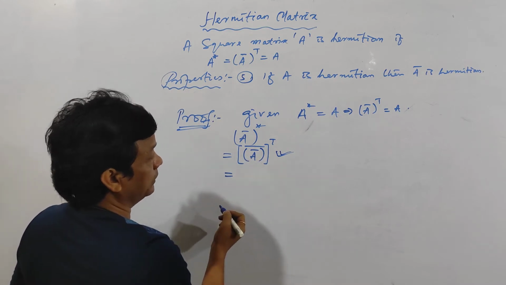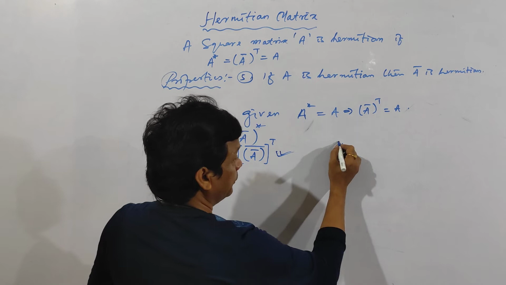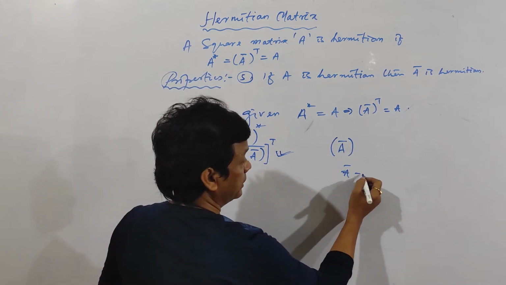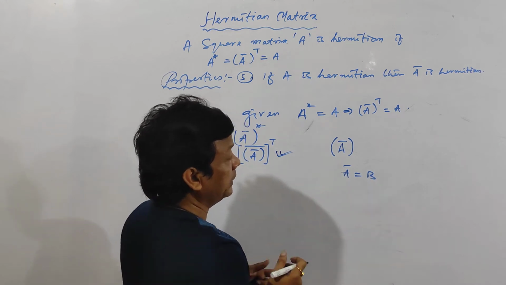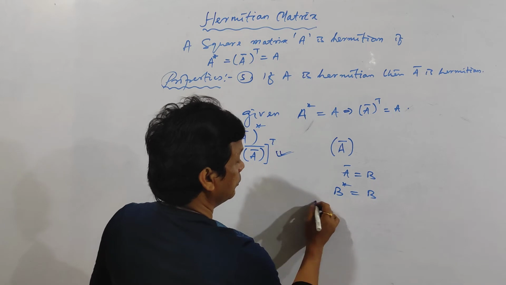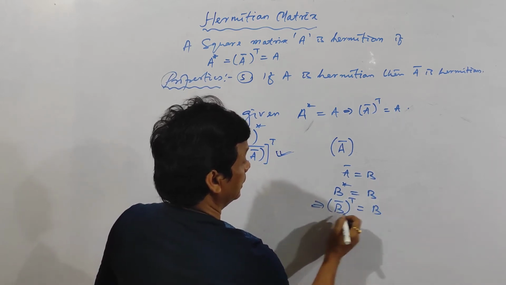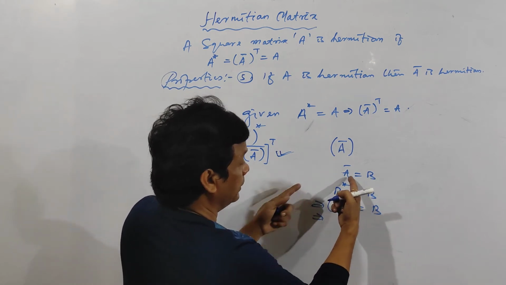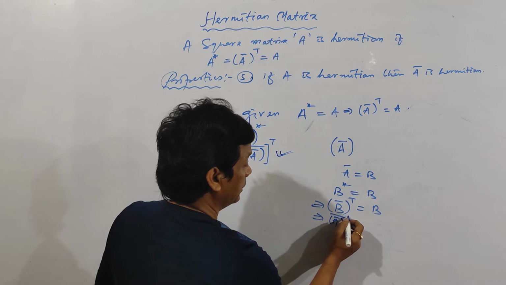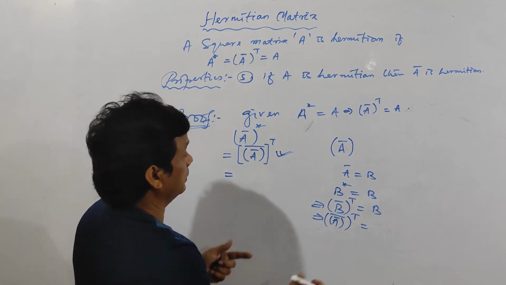Already I have proved this one because A bar is Hermitian means you have to prove A bar is the matrix B. So if A bar is equal to B, then B is said to be Hermitian if B star is equal to B. B star is equal to B means B bar transpose is equal to B. And B bar transpose means what is B? In place of B, write A bar. A bar transpose is equal to B. That means is equal to A bar.